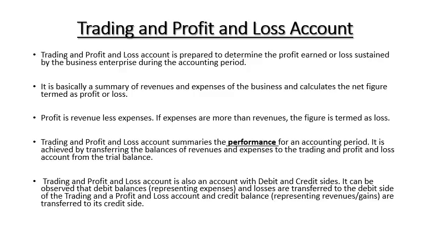And the difference of the credit and debit, that is the revenue and expenses, helps to calculate net profit or net loss. If the credit side is more than the debit, then the result will be net profit, or if less, then the result will be called net loss. And this will be transferred to the capital account, meaning the owners, because this is the right of the owners to take the profits.